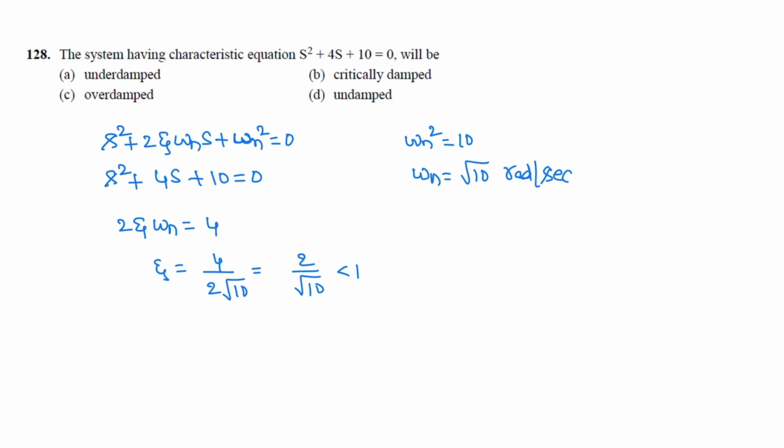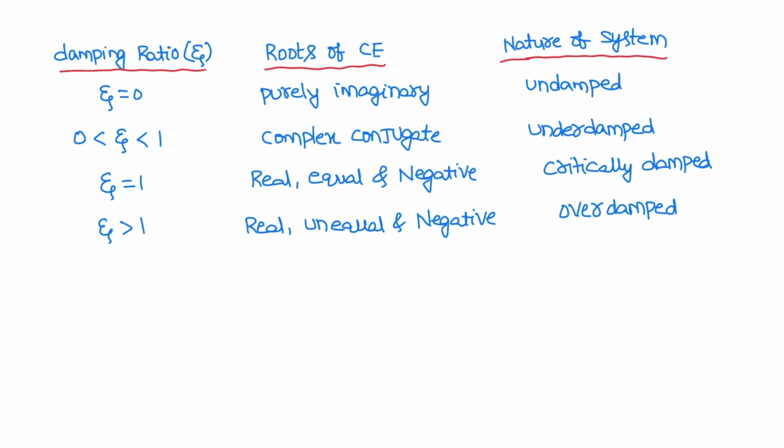So correct option is A. For zeta equal to 0, the system is undamped. For zeta lying between 0 and 1, the system is underdamped. If zeta is equal to 1, roots are real, equal and negative, system is critically damped. For zeta greater than 1, roots are real, unequal and negative, system is overdamped.